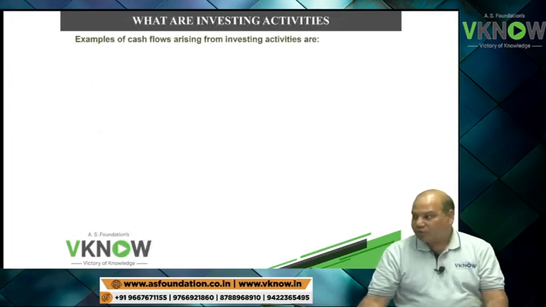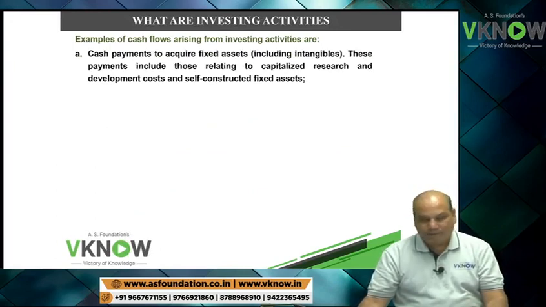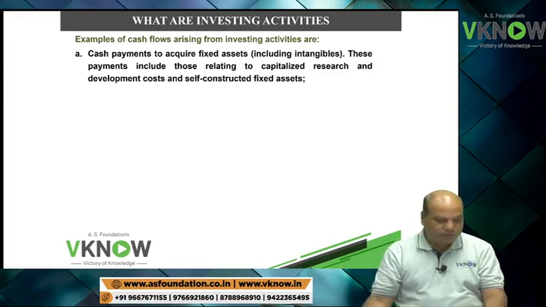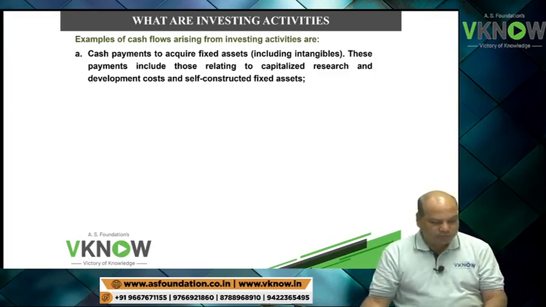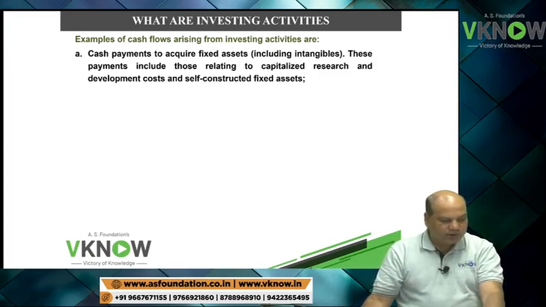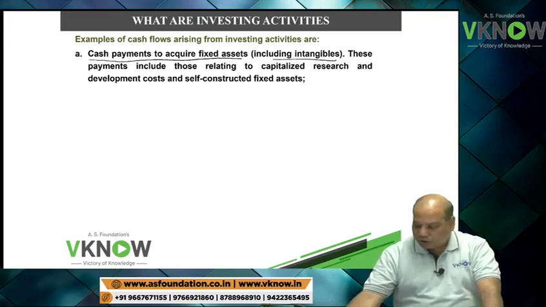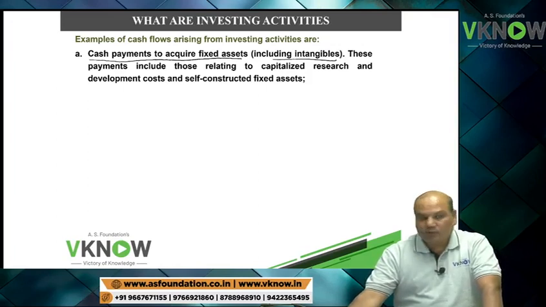Now your question would be, give me example of investing activity. One has to understand first what is business model, because accordingly the investing activity can change. Generally, buying and selling of fixed asset, including intangible asset, will be treated as investing activity.